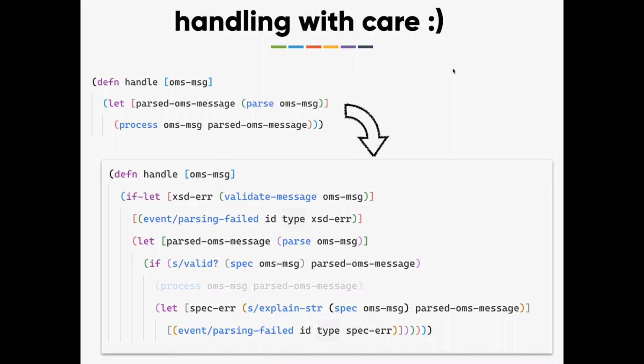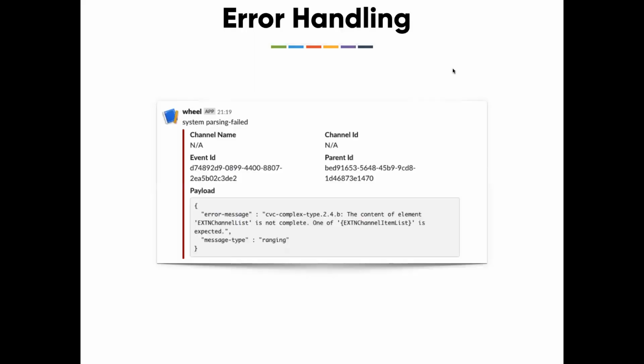Here in this case, we are handling parsing, just doing some validation based on some spec. Here I'm going to say whether this particular message is adhering to this spec. If it is not, I'm going to say it's an invalid message. I'm saying this is a parsing failure.